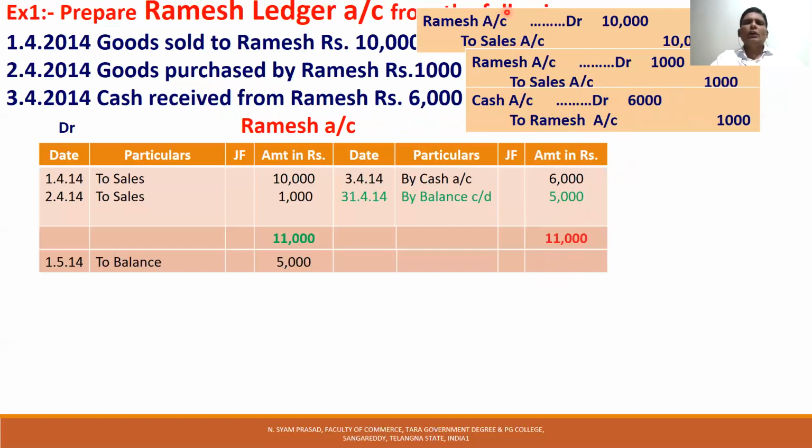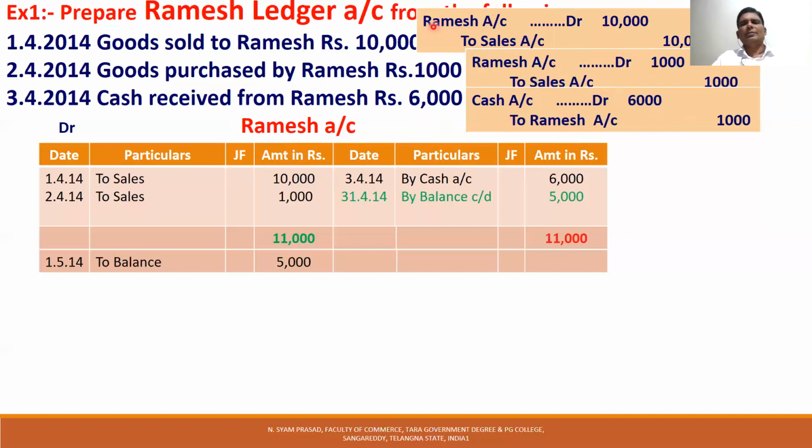So whenever you are preparing a ledger account, you have to see which ledger account you are preparing. According to the problem, you have to prepare Ramesh ledger account. Then you have to make a rough journal at least, and see how many times Ramesh account is appearing.